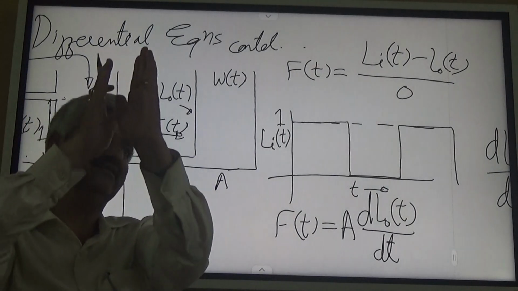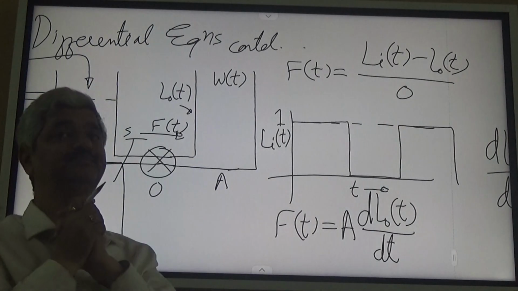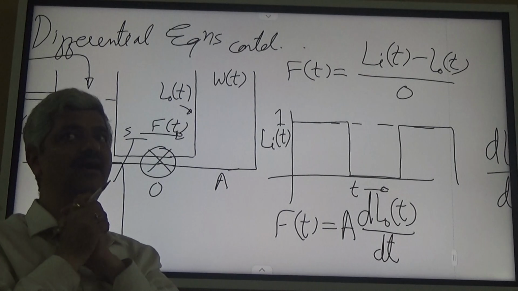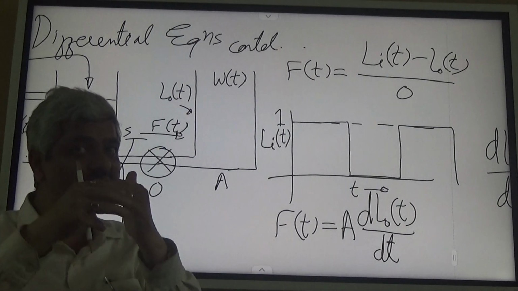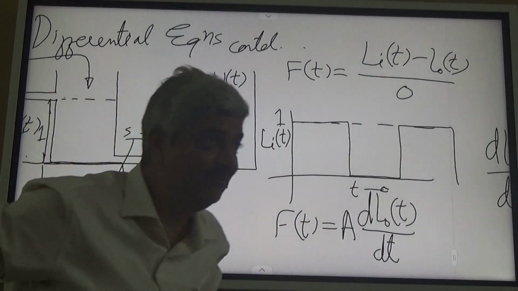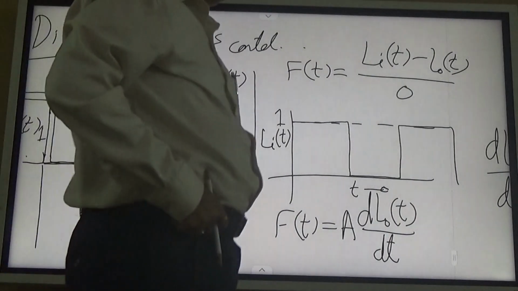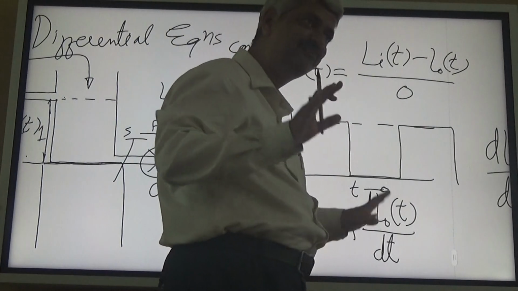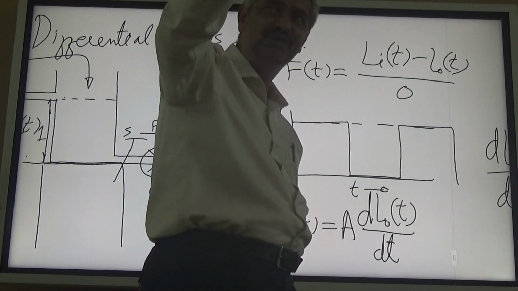We continue till this. Now how can I rewrite the differential equation? The main equation is the same, dL out by dt plus L out is L in.